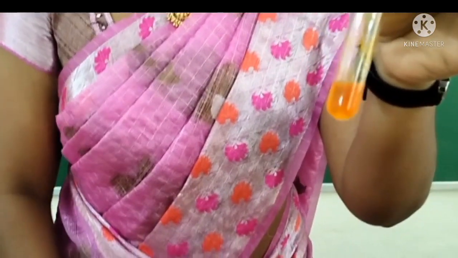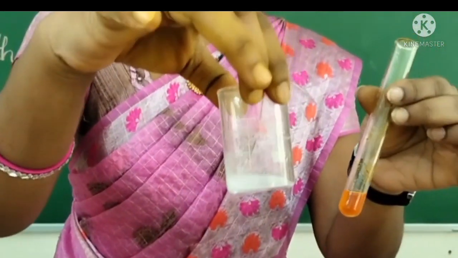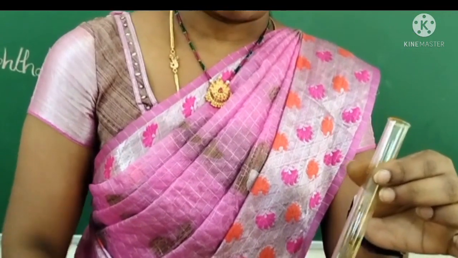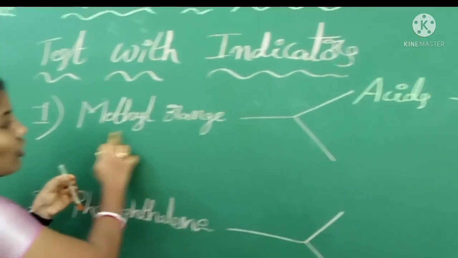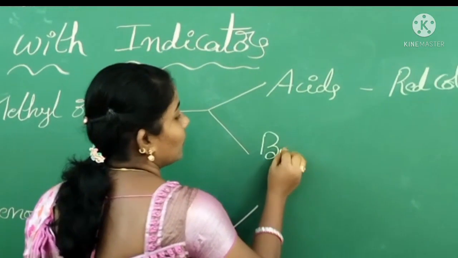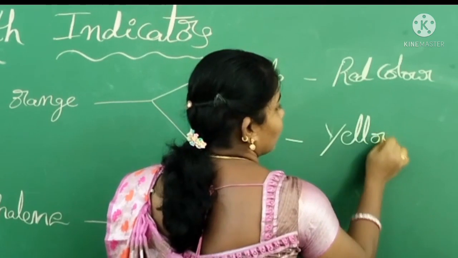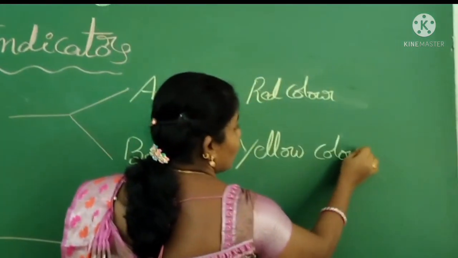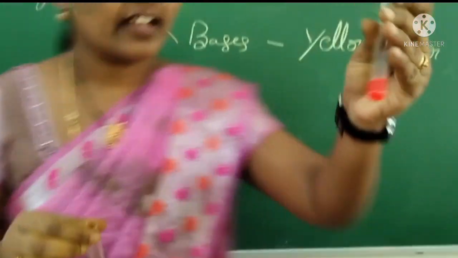So bases react with methyl orange indicator and give a yellowish color solution. So methyl orange reacts with the bases and gives yellowish color.